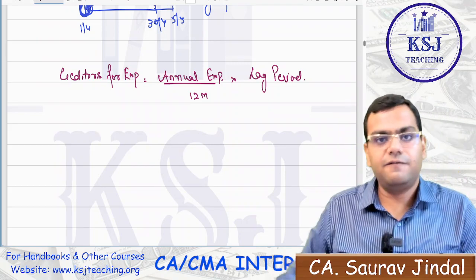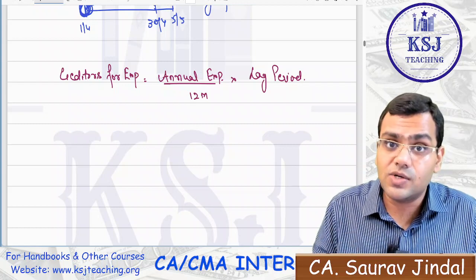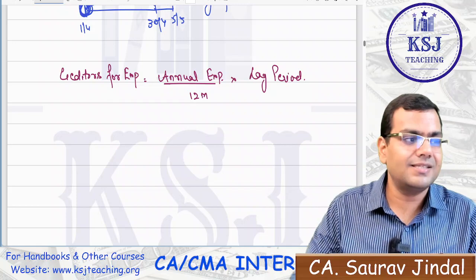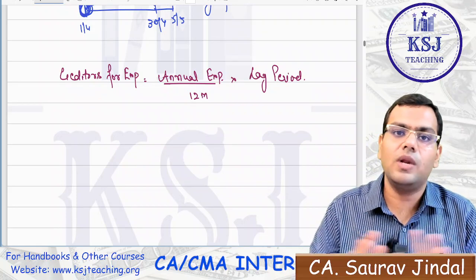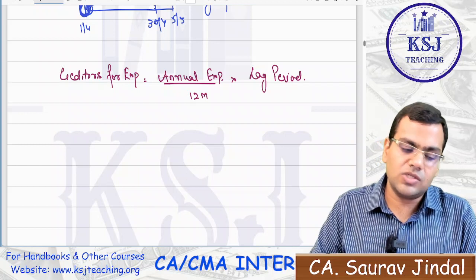Now, if the lag period is not given in the question, then you have to assume that the payment of expenses is done immediately. There is no lag. Then you will not take this creditors for expenses in the statement of working capital.